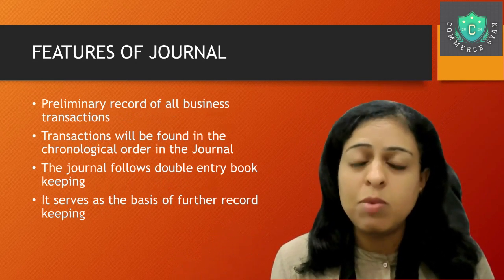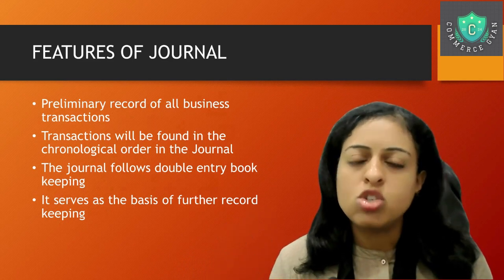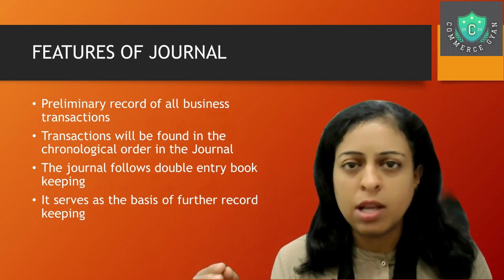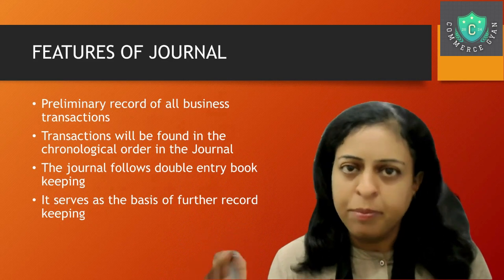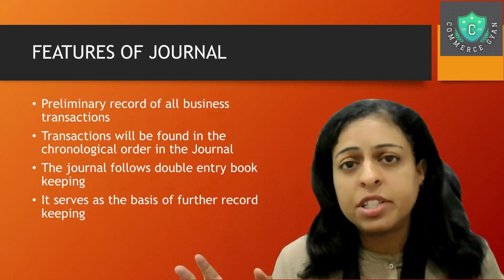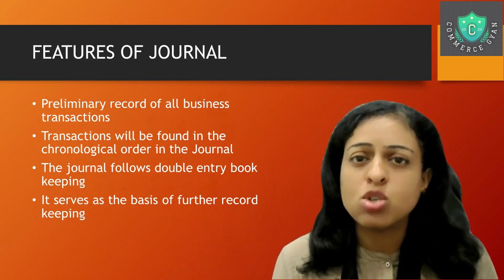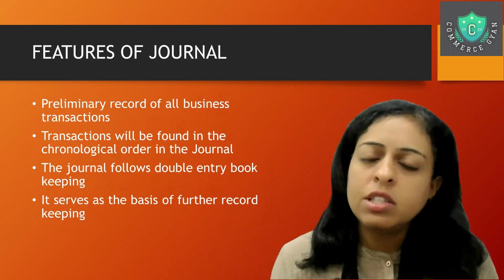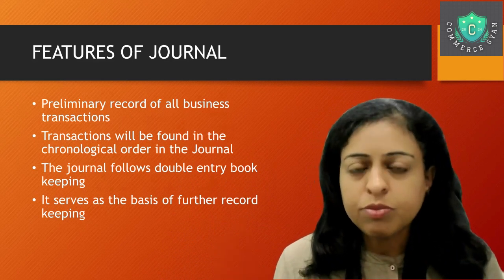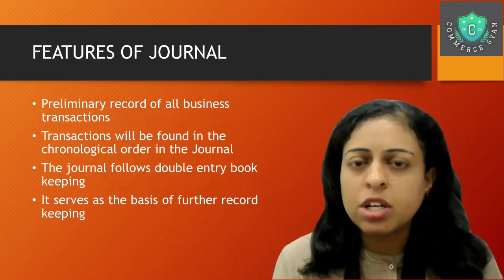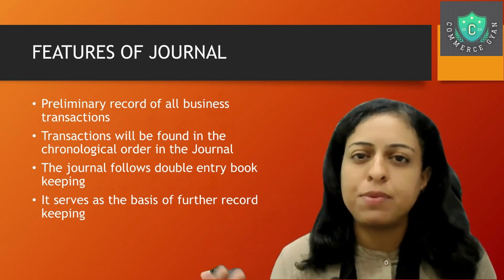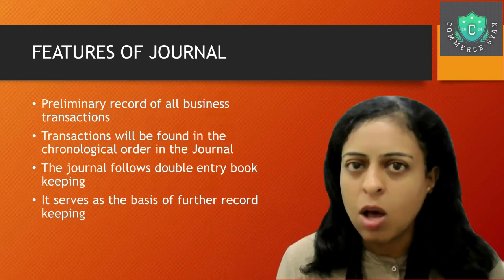And when you're doing it on a day-to-day basis, it will go in chronology. The 2nd April entry will come first, then the 8th of April entry will come, right? So you cannot record it ulta fulta. Fine. Now, it serves as a basis for further account keeping. When you record a transaction in a journal, the journal is very helpful in recording it further into a ledger. The ledger accounting is going to come after you record it in the journal. So you cannot skip the step of journal whenever you're recording in accounts.